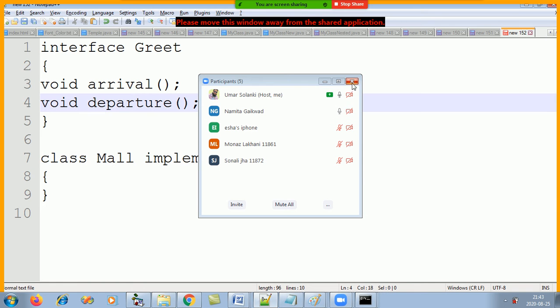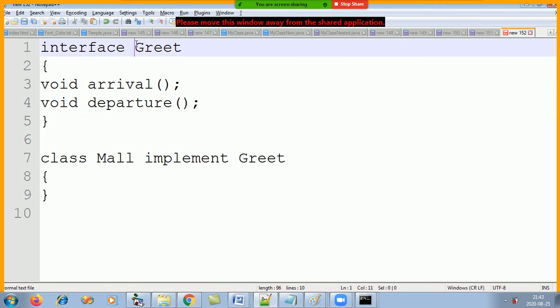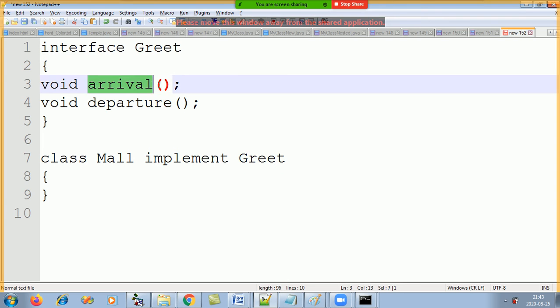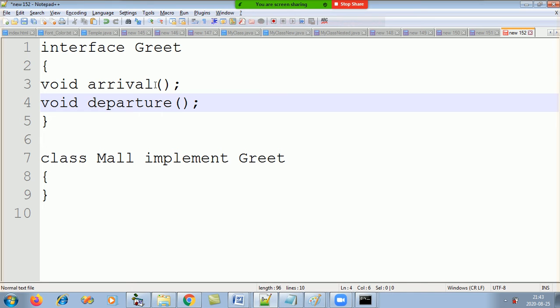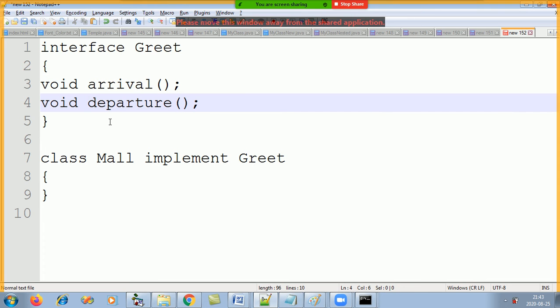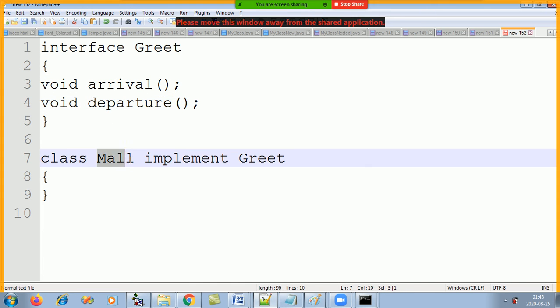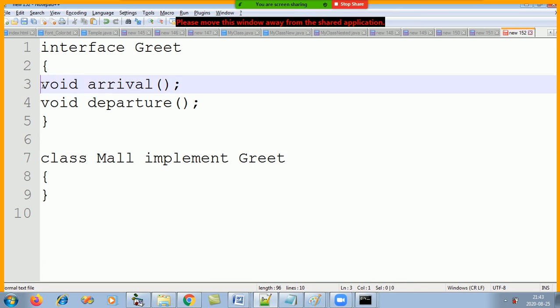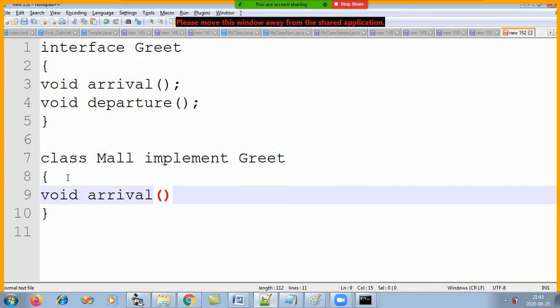So what is the name of the interface over here, and how many empty functions does it have? Namely, do they have a body? Do the functions have a body? So whose responsibility is it to give them the body? Which class? What is the class name? So what will be the responsibility of mall? To give body to the arrival method.